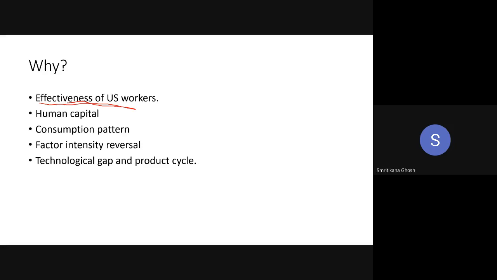Your labor productivity is so high that you are actually becoming a labor abundant country. Labor doesn't mean the number of people. It is the effectiveness. In terms of effectiveness, the US economy is the labor abundant country. This is what Leontief said.